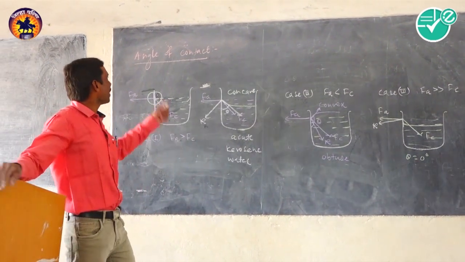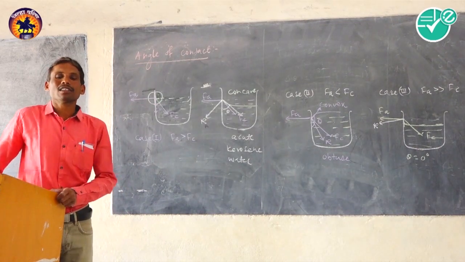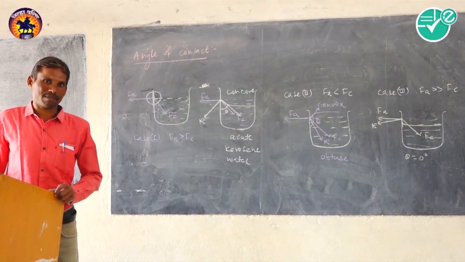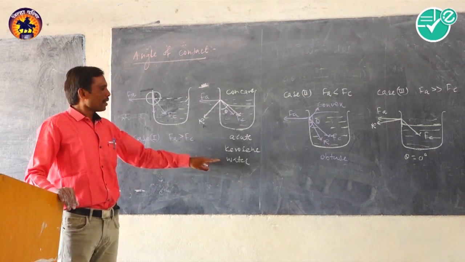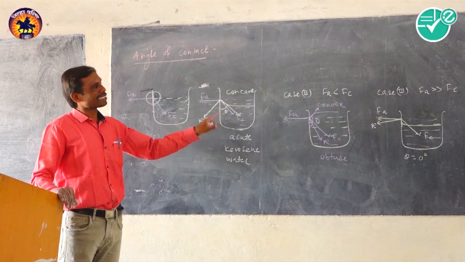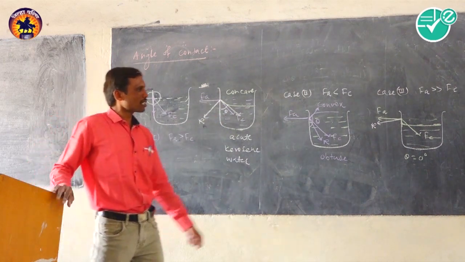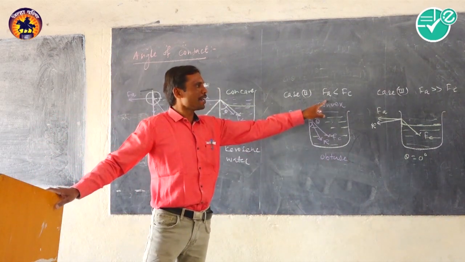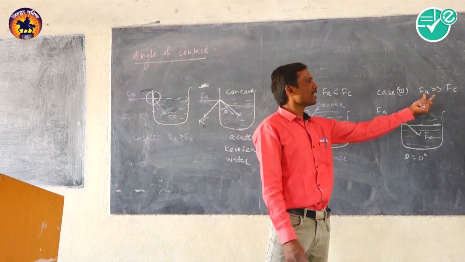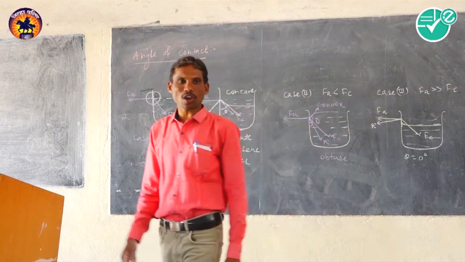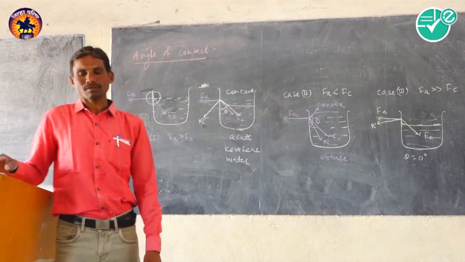It means the angle of contact depends upon the molecular forces. It is acute when the adhesive force is larger than the cohesive force. It becomes obtuse if the adhesive force is lesser than the cohesive force, and it is zero when the adhesive force is much stronger than the cohesive force.